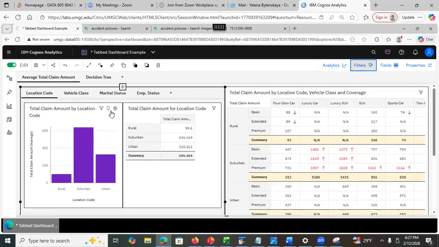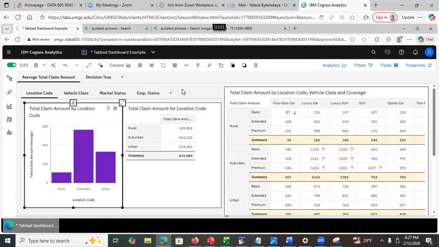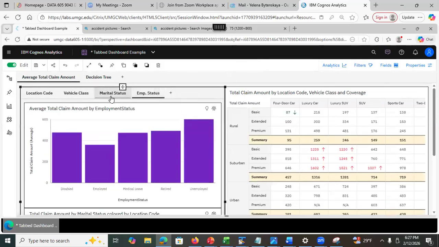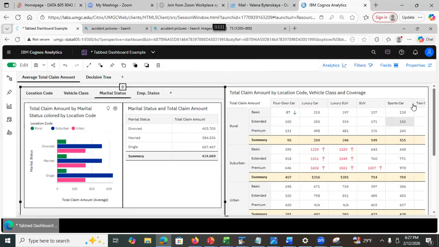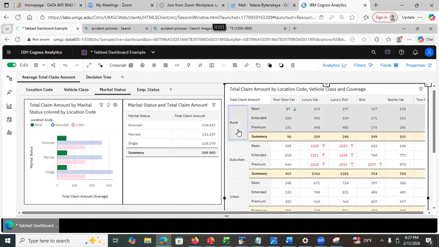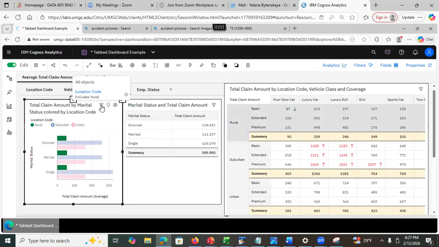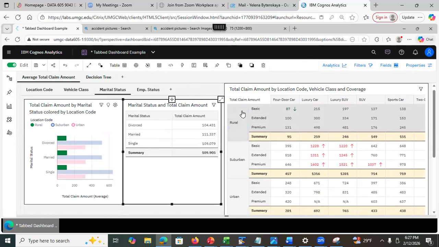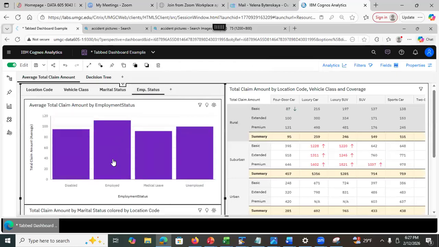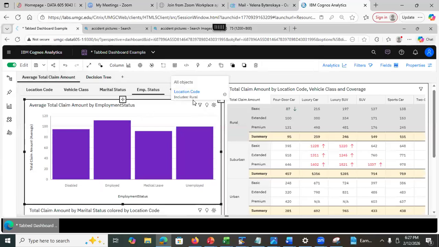Okay, but what you could also do is see this. I'm gonna unfilter it. Right? And this one also, everything is unfiltered. If I go here and filter something here, like I selected only rural, it will filter everything in here also. See this? It filtered location code to rural because I applied one data point on the right-hand side. It's gonna apply the filter to all these visualizations here. If I click on this visualization, you're gonna see it's filtered by location code. See, so that's what it means.